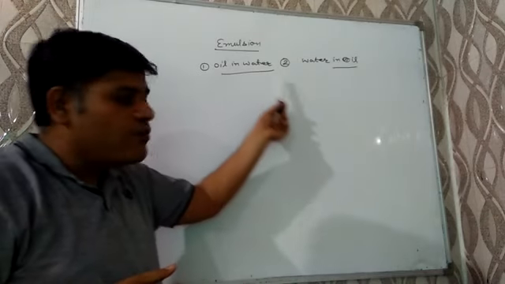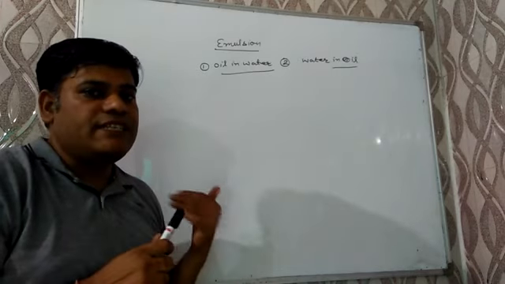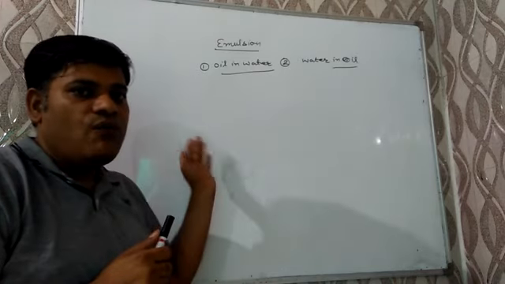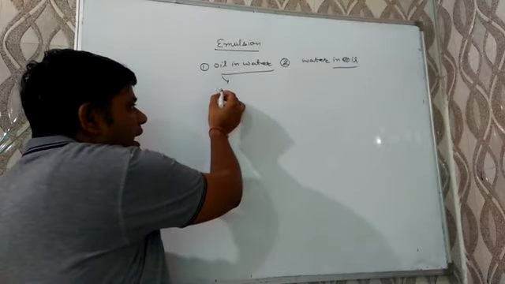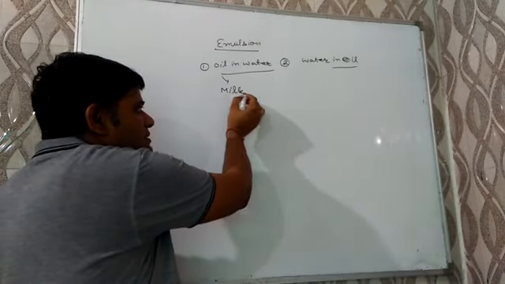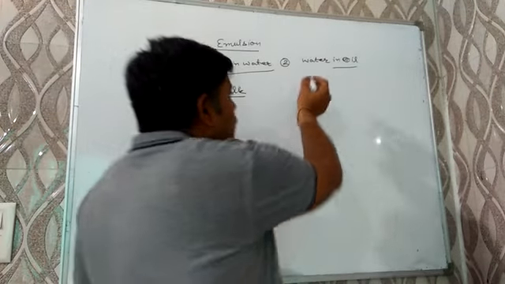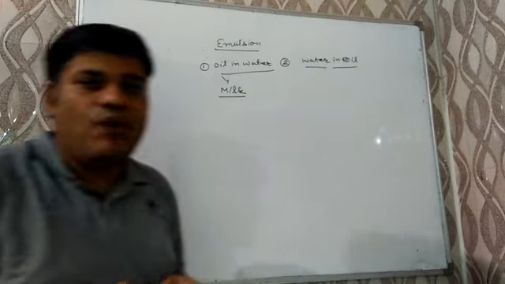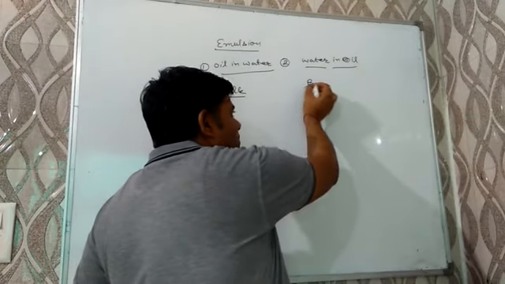First, oil in water emulsion is that emulsion in which oil or fat act as dispersed phase while water acts as dispersion medium. An example of it is milk. Next, water in oil emulsion, in it water acts as dispersed phase while fat or oil acts as dispersion medium. An example of it is butter.